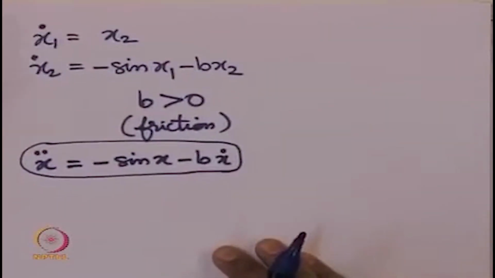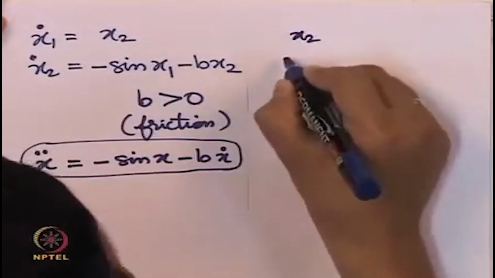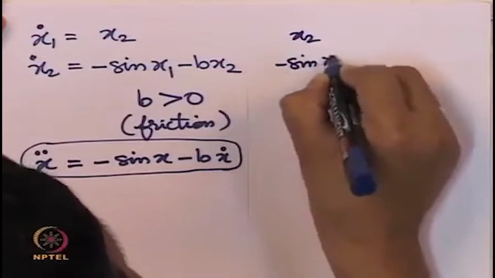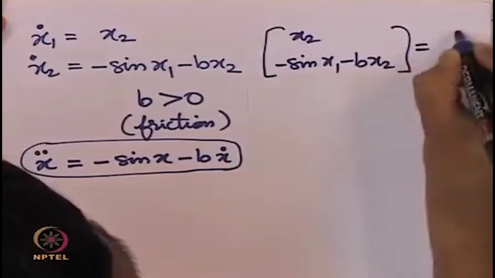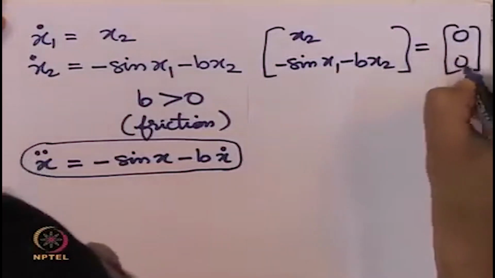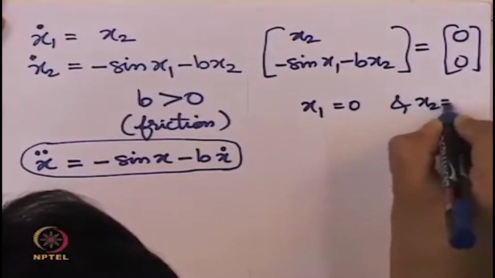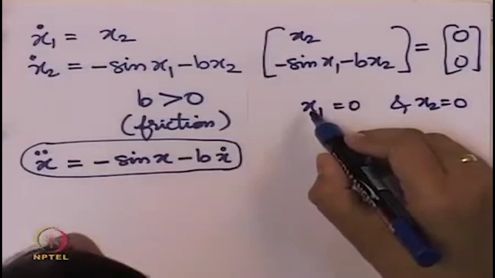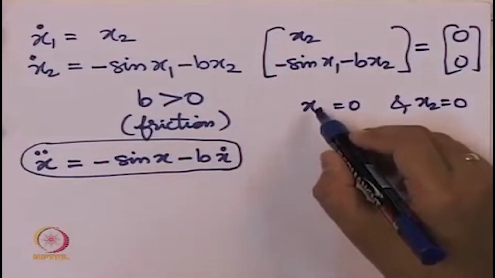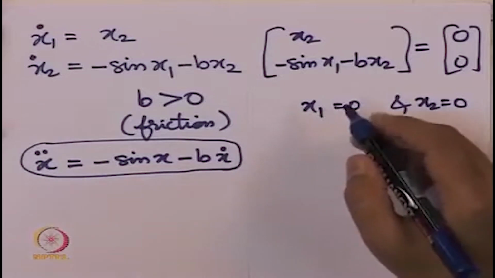So for this dynamical system we will now see x2 and minus sine x1 minus b x2, this equal to 0. This gives us x1 equal to 0 and x2 equal to 0 as one of the equilibrium points. Of course we could have x1 equal to pi also, that corresponds to the pendulum standing upwards, which we know is unstable.